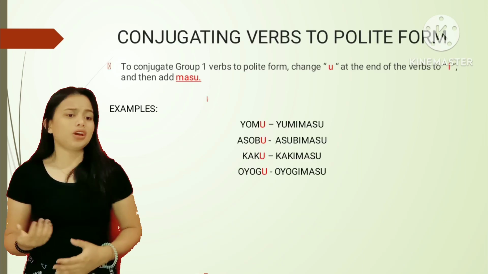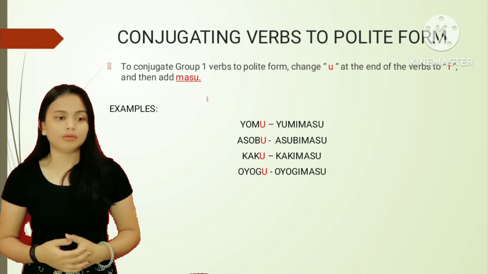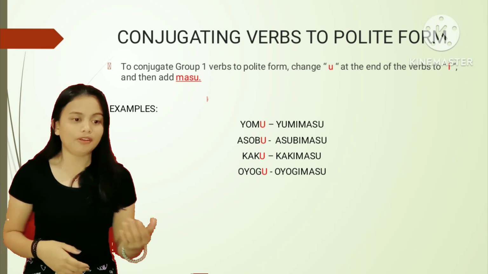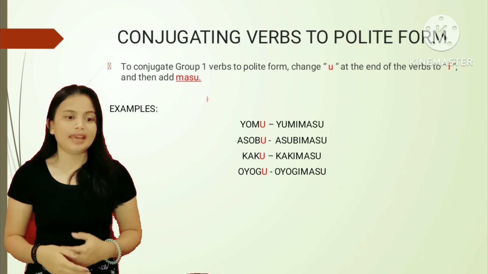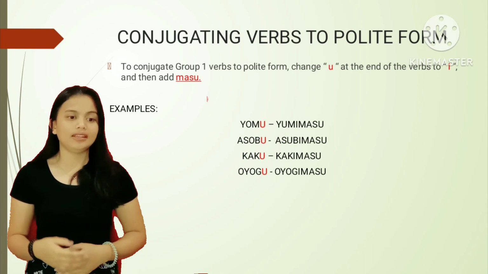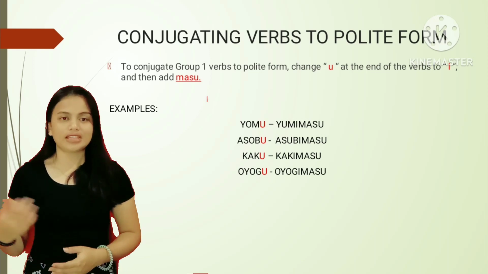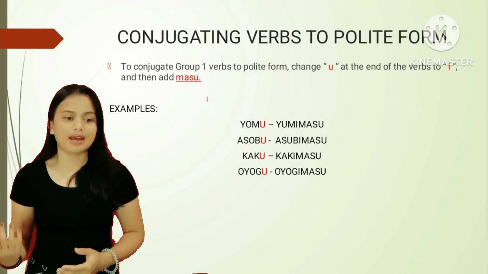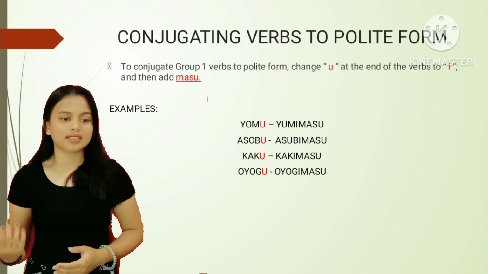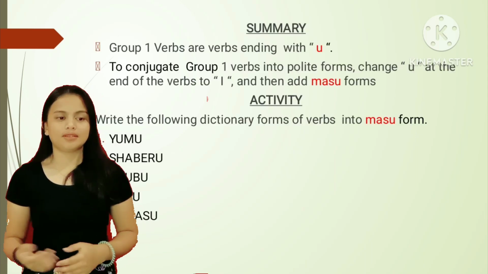So when we say conjugating verbs to polite form, to conjugate the group 1 verbs to polite form, change u at the end of the verb to i and then add masu. So for example, yumu, yumimasu; asobu, asobimasu; kaku, kakimasu; oyogu, oyogimasu.